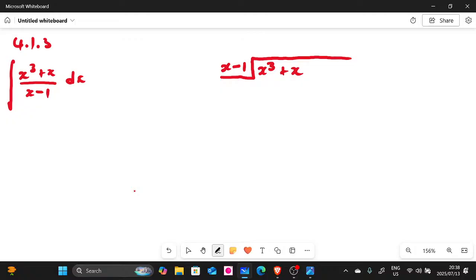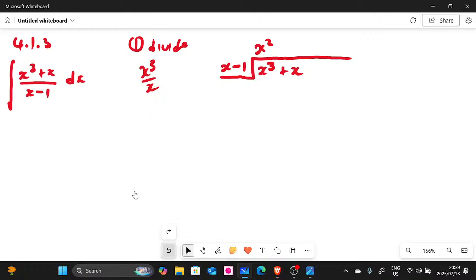The first step, I'm gonna do step by step. Step number 1, you divide. How do you divide this? x cubed divided by x. When you divide x cubed by x, you're going to have x squared there. So this answer, x squared, you write it there on top, guys. Right, let me just erase there.